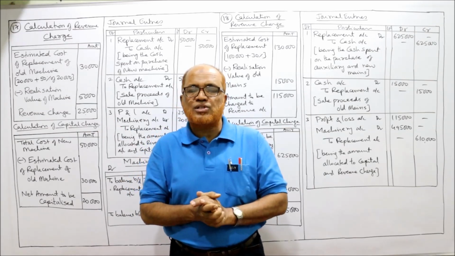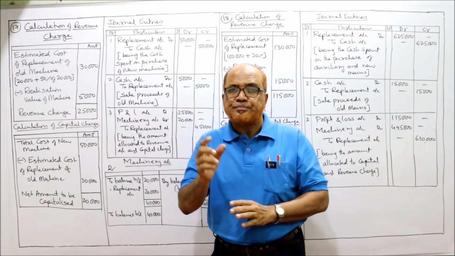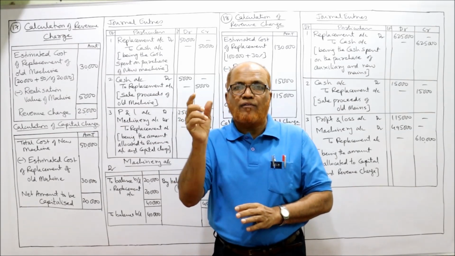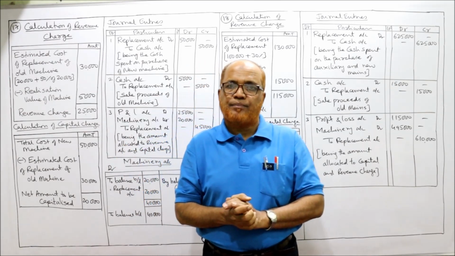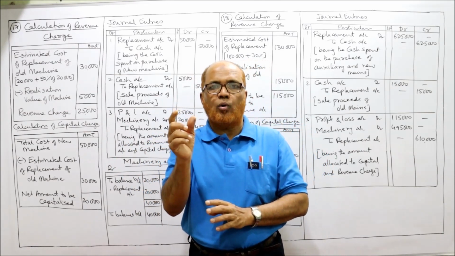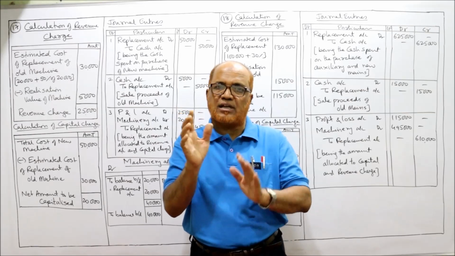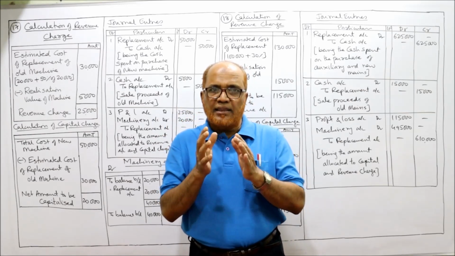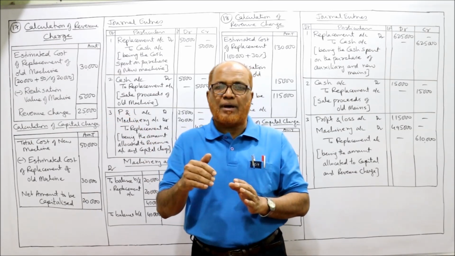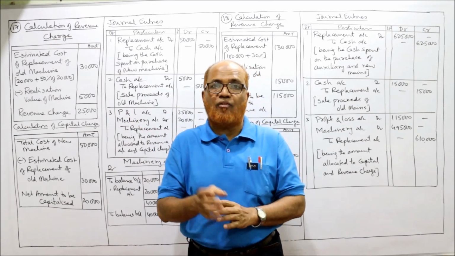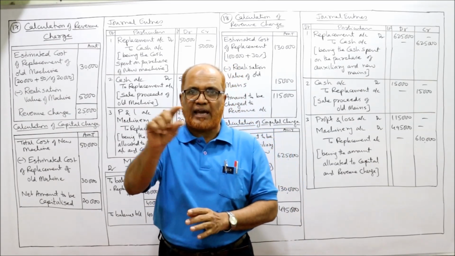In this double account system, the first step is the value of the old asset will remain intact. That will not be touched. The present value of the old machinery or old fixed asset will not be touched. Now we calculate the replacement cost. If we purchase the same asset at the present rates, what would be the replacement cost? We calculate.